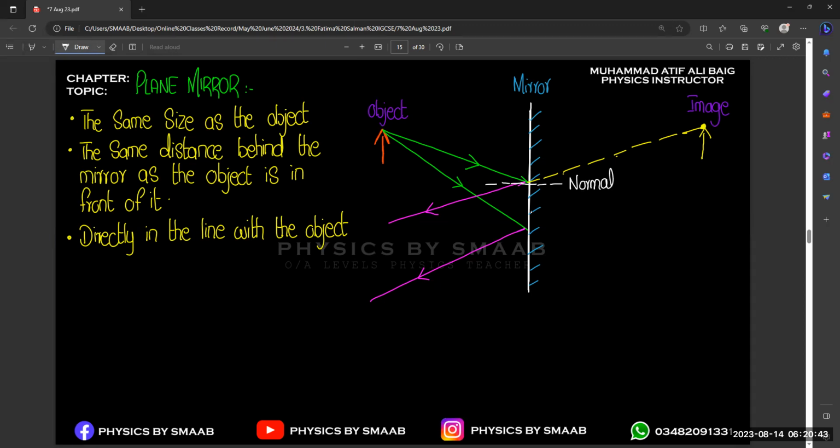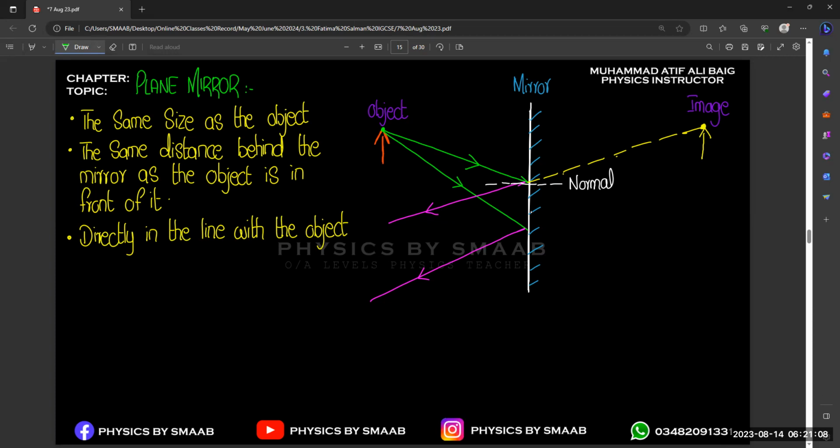So just for the ray diagram, we always mark the image on the other side, right? But we know that naturally the image will always form in front of the mirror. So that's the second point: the image is the same distance behind the mirror as the object is in front of it. So you need to take the same distance and mark the point on the other side for the image. It will be in a straight line, in the line of the object.